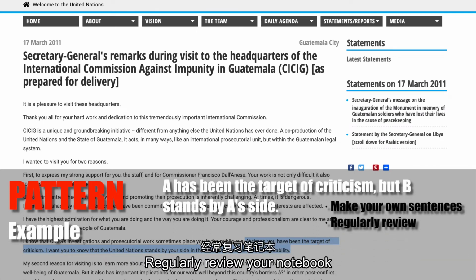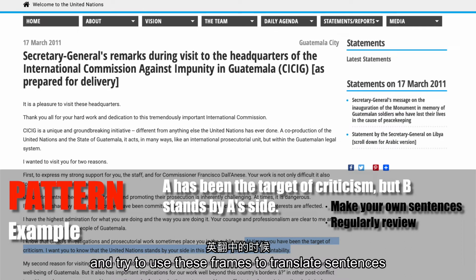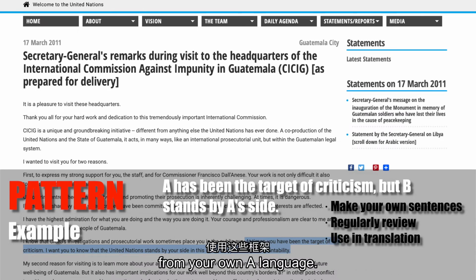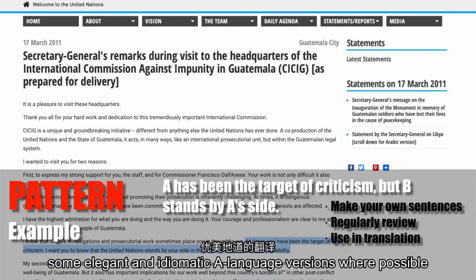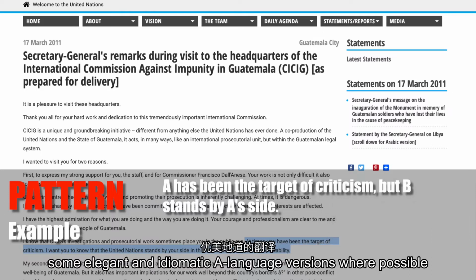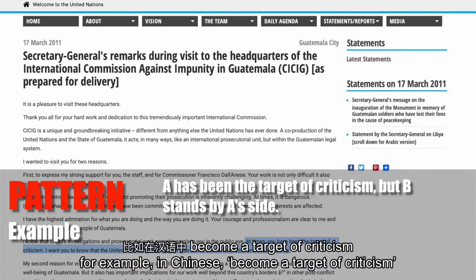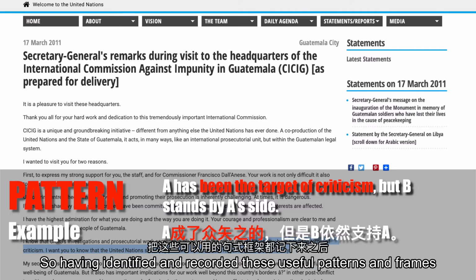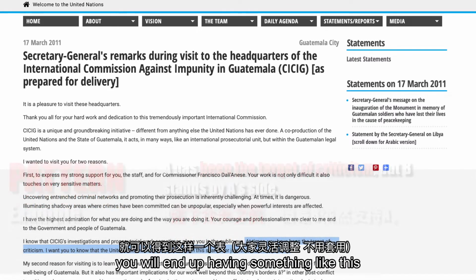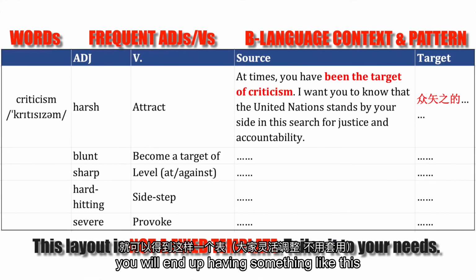Regularly review your notebook and try to use these frames to translate sentences from your own A language. And in the process, you can also try to identify some elegant and idiomatic A language versions where possible. For example, in Chinese, become a target of criticism could be rendered as 众矢之的. So having identified and recorded these useful patterns and frames, you'll end up having something like this.